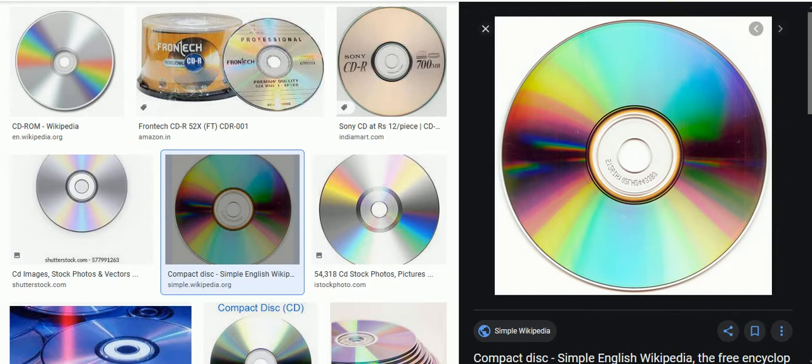Blu-ray is the same type of disc as a CD or DVD, but the storage capacity is different, because a single-layer Blu-ray disc can store up to 25 GB of data.